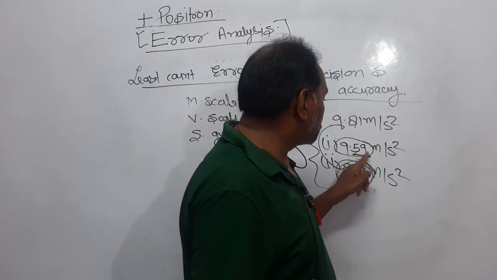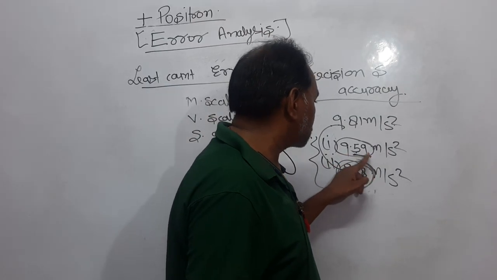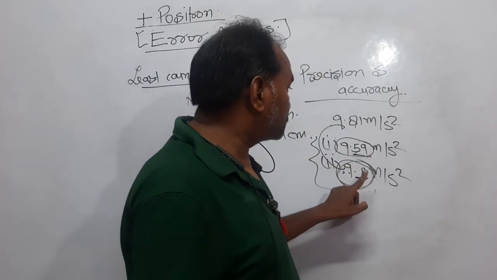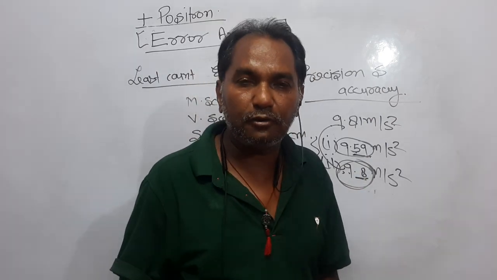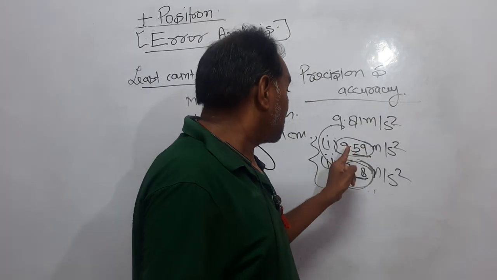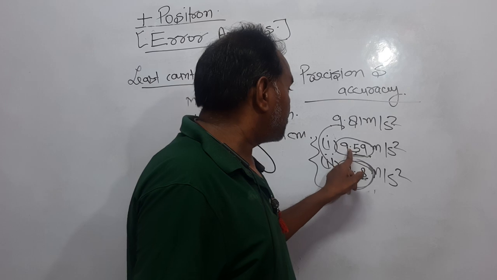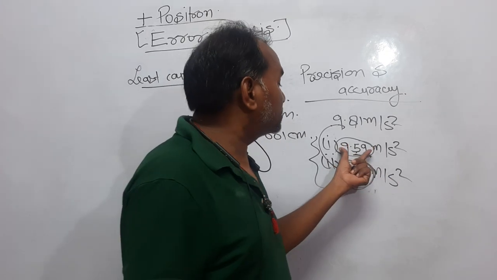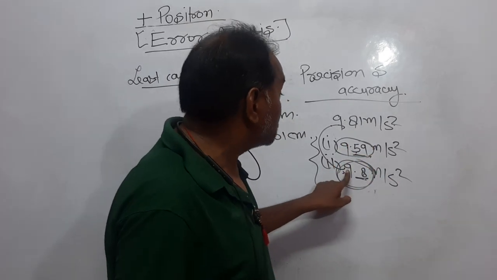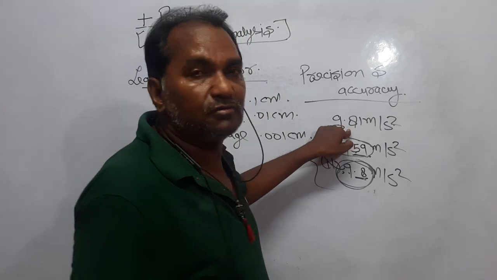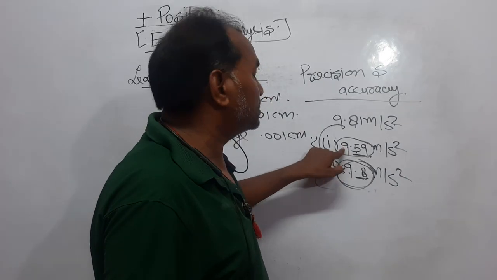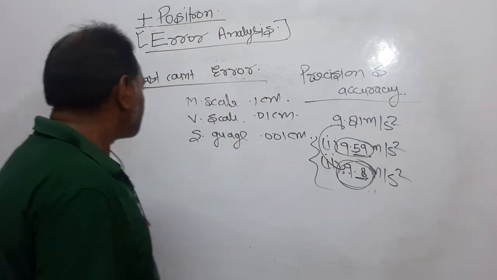Here, up to 2 points after the decimal you have got the value, and in this one, up to 1 point after the decimal you have got the value. So there are 2 points after the decimal, that is why it is more precise, and it is closer to the true value, so it is more accurate and more precise.